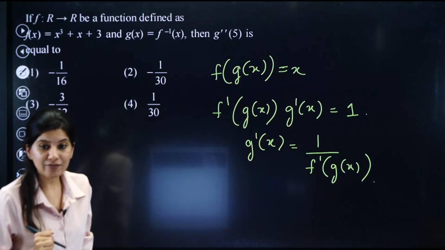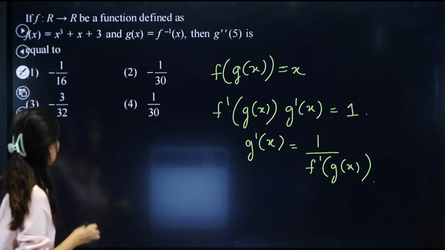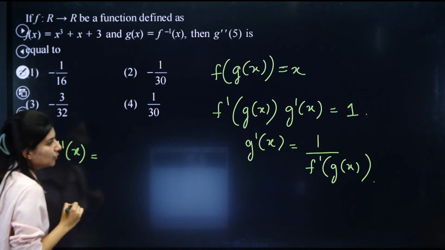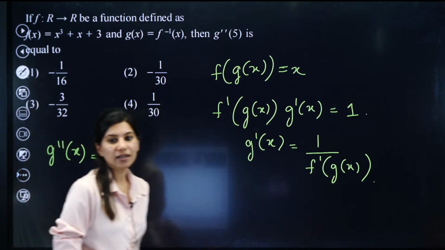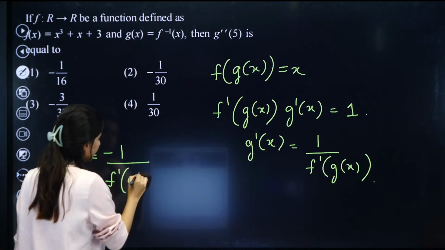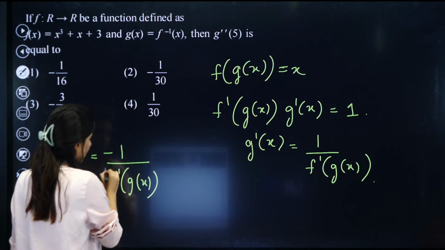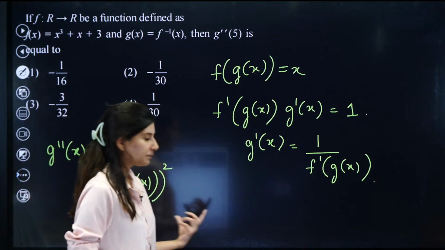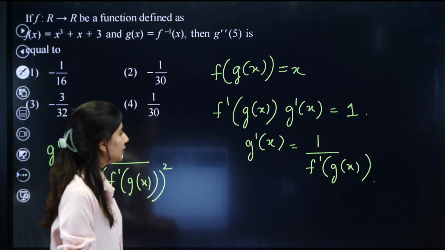Right? But you are looking for g double dash x. So why not just differentiate it twice? The same thing. How do you do that? So 1 upon something, the derivative will be minus 1 upon f dash g of x whole square. Right? Okay. Now what you need to do is differentiate.